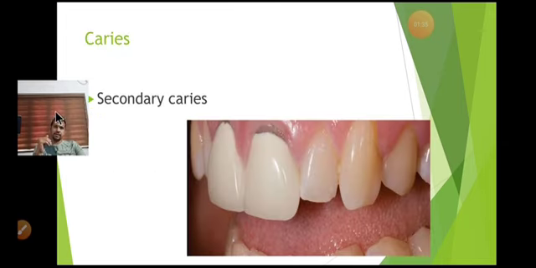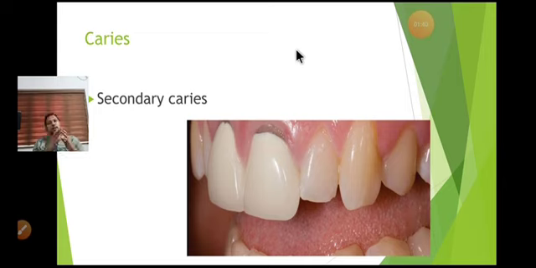The first one is caries. I hope all of you are familiar with the term caries. There are several types of caries which you are already familiar with. Here I am going to talk about secondary caries which can happen by the lack of marginal adaptation.